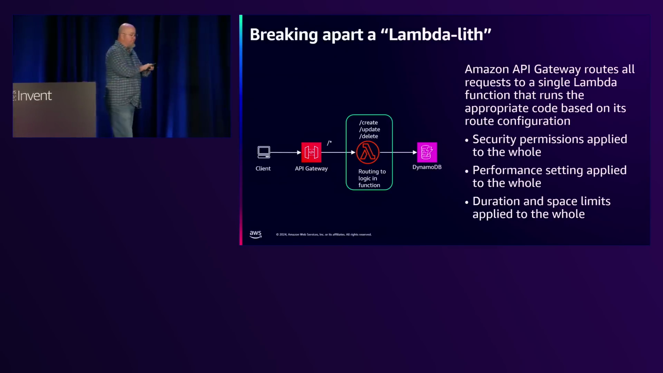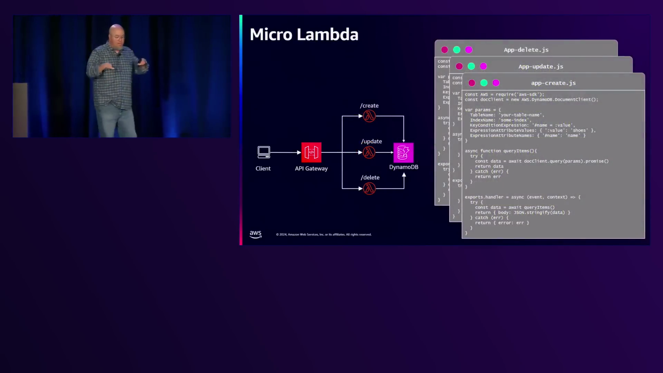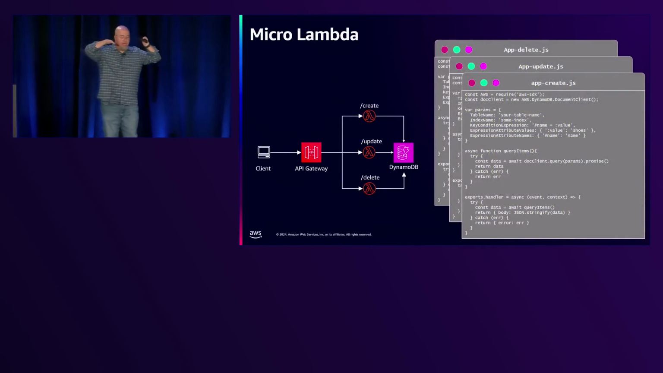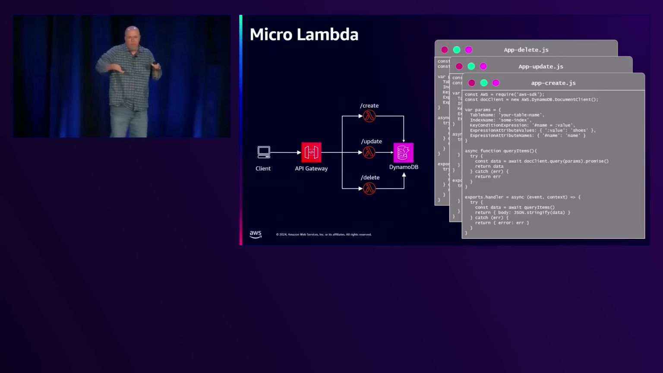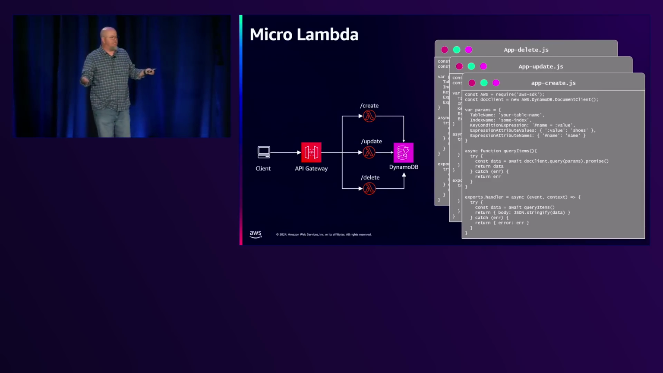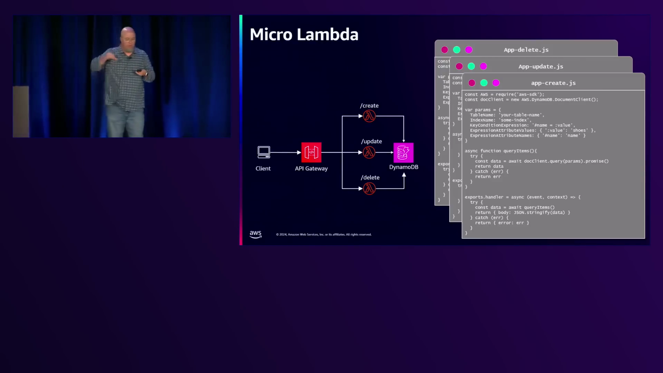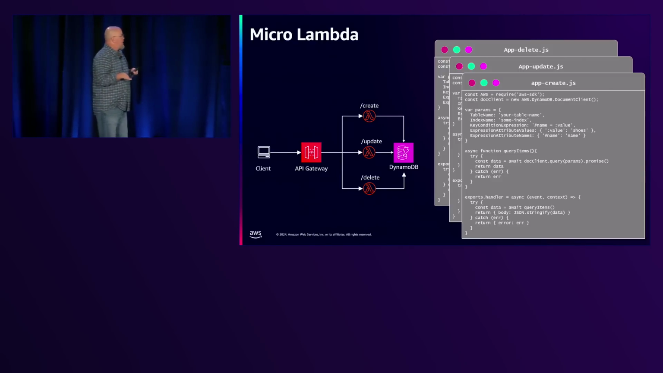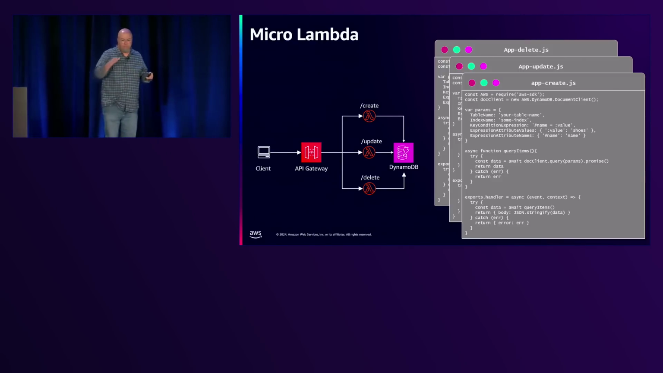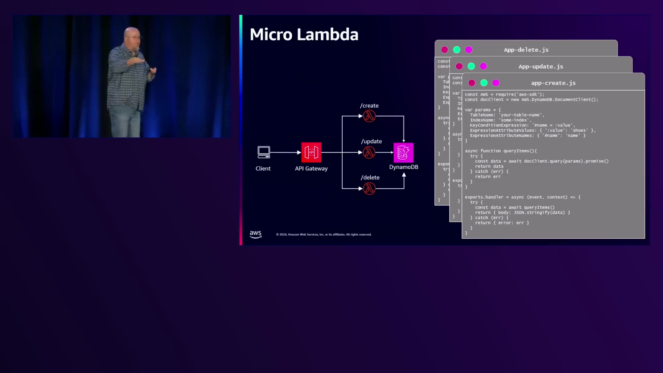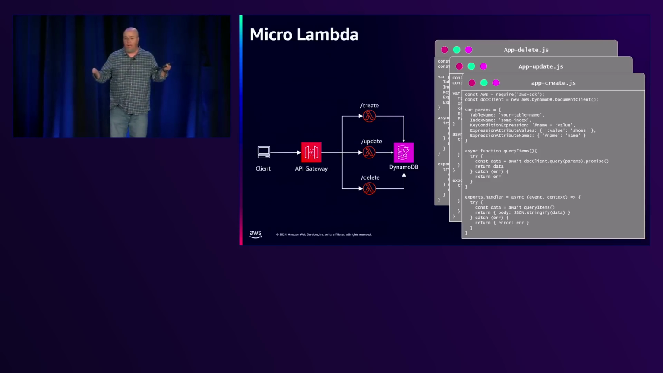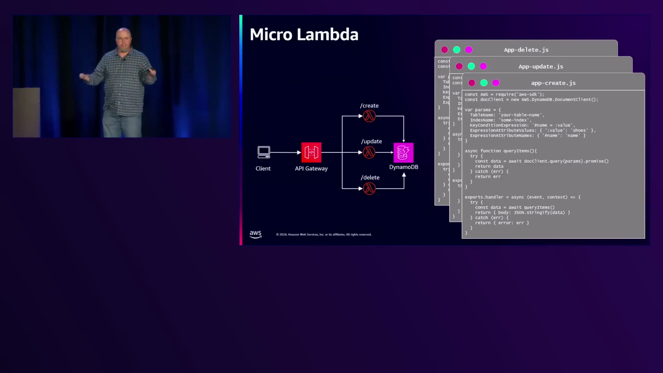All right, so let's break this apart. So we can actually say, okay, you know what? I'm going to create a different Lambda. This isn't per method, but we're going to build domain-specific Lambda functions, right? We have one for create, one for update, one for delete. Now we've got three different pages of code. Again, this isn't wrong. I'm a huge fan of Lambda functions, but I can also do this.